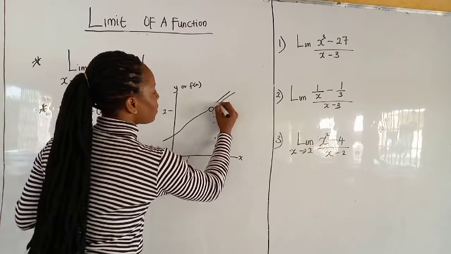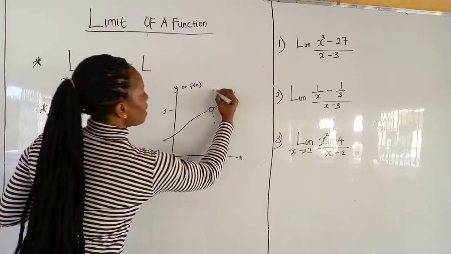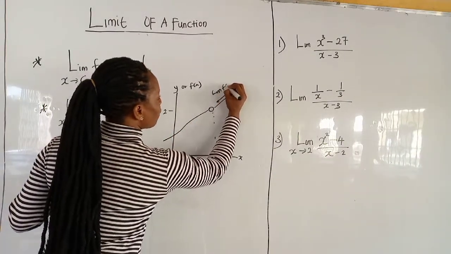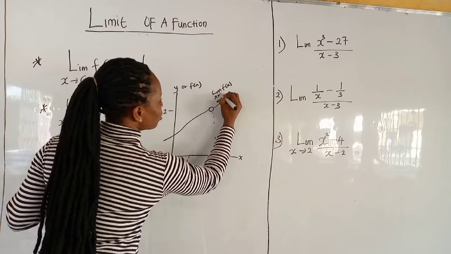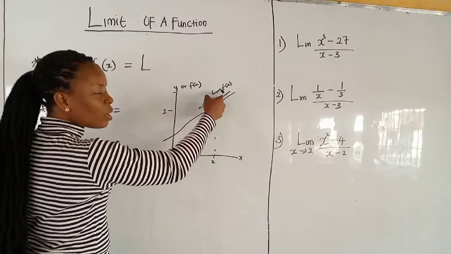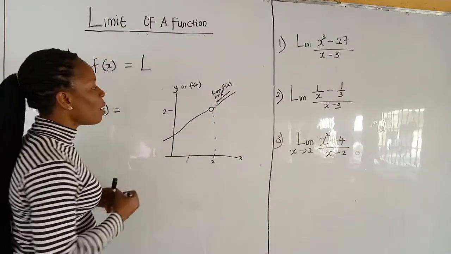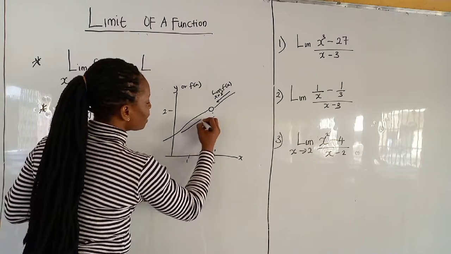Now if I pick it from the right hand side, we are actually looking at a limit of f of x as x tends to 2 positive, that is 2.3, 2.4. But if you are looking at it from the left hand side, this is the right hand side.